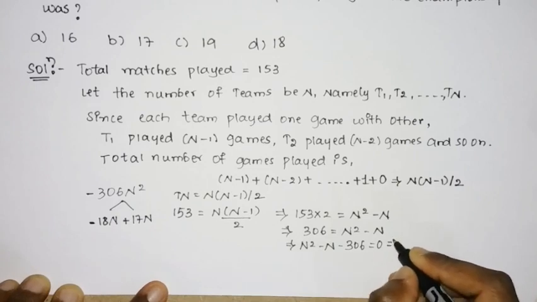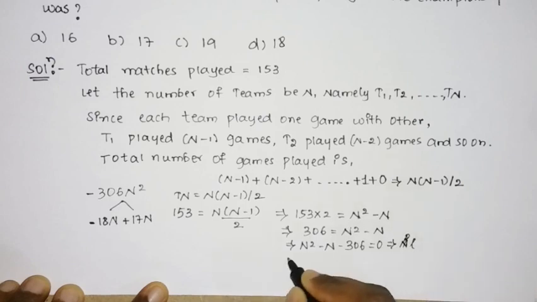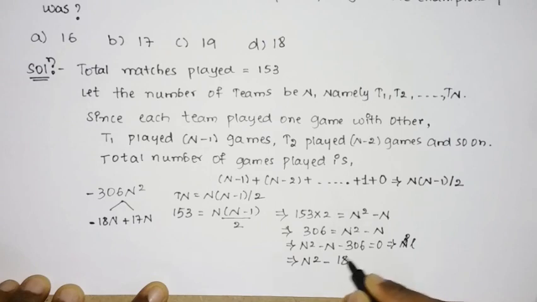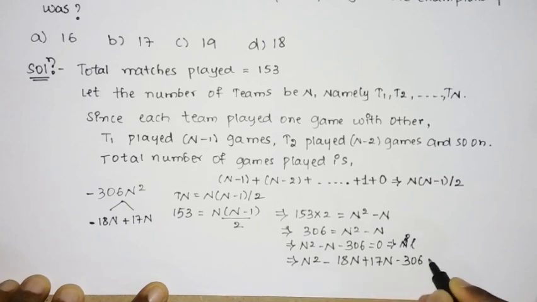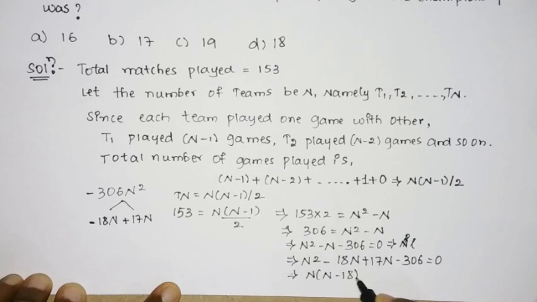So now quickly we shall write it. This can be written as n square minus 18n plus 17n minus 306 equal to 0. Then again you can take the common terms: n into n minus 18 plus 17 into n minus 18 equal to 0.